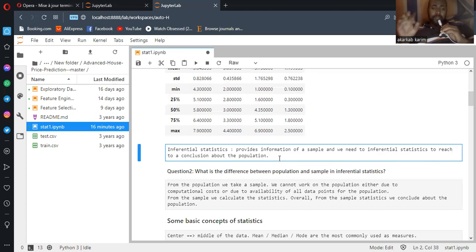Inferential statistics means we try to draw conclusions from samples, because it's not possible to collect all the data for a population. If I give you the example of the weights of all humans in the world, it's not possible. Why? Because we have over 7 billion people, so it's not possible to measure the weight of each one in the world.